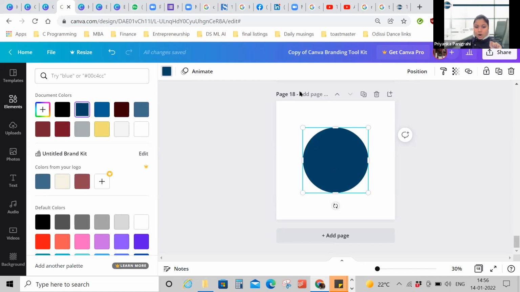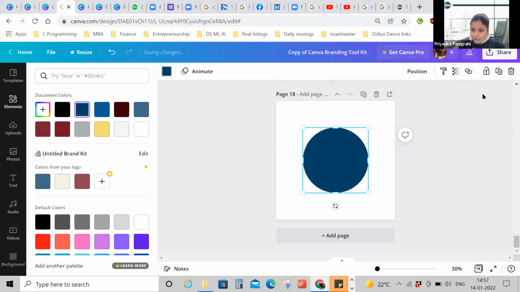Now see, this page has an element, a circle. What are the options? Does anyone want to ask any questions? No? Okay, good. If you look at this bar, these are the various options available to you to alter this element. When it comes to transparency, as I told you before, you can either keep it 100 or you can keep it 70. Nothing else is allowed.